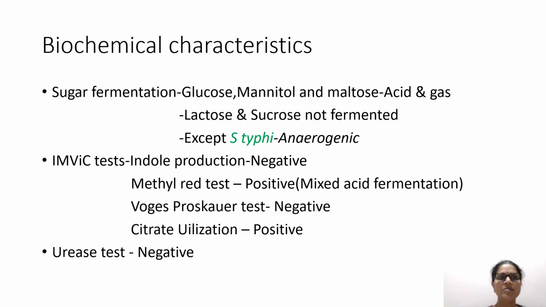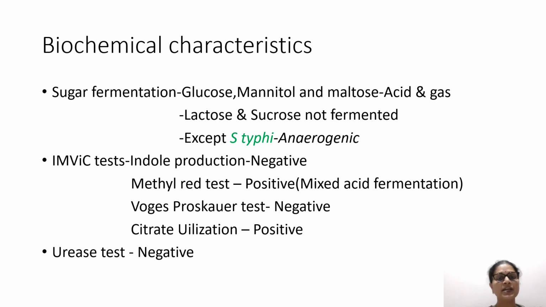Let us see the biochemical characteristics of this organism. Since Salmonella comes under the family Enterobacteriaceae, we need to differentiate Salmonella from other members of Enterobacteriaceae. And for that, these particular biochemical tests are going to be helpful. The first one is the sugar fermentation test, and then the IMViC test and also the urease test.